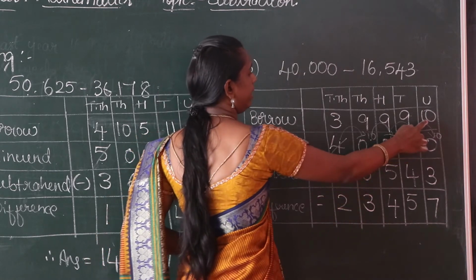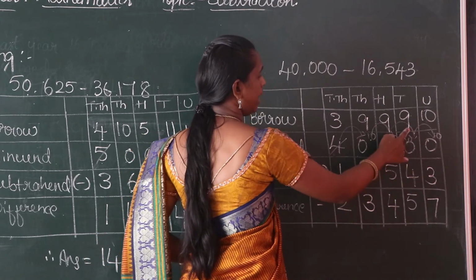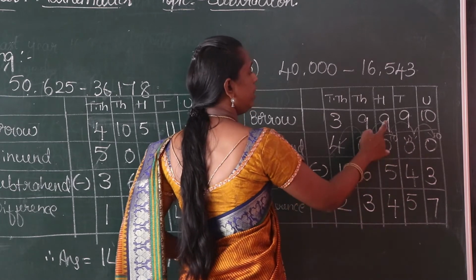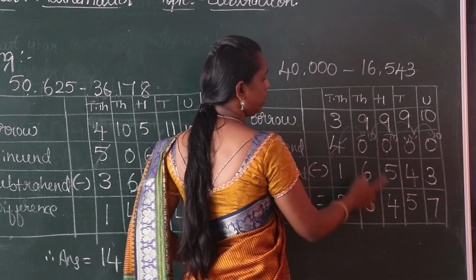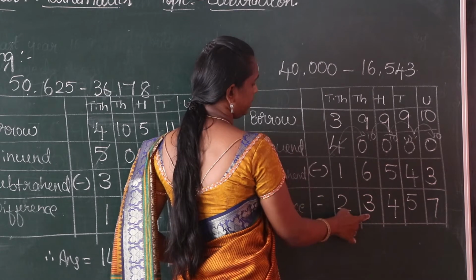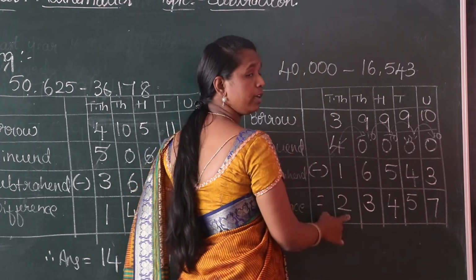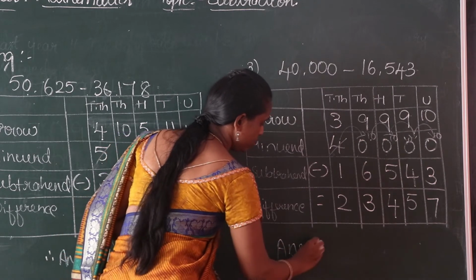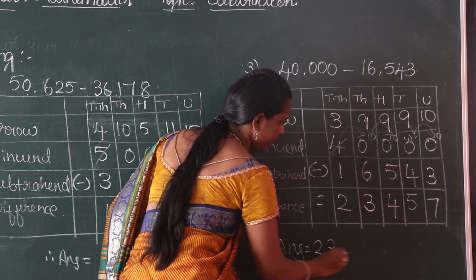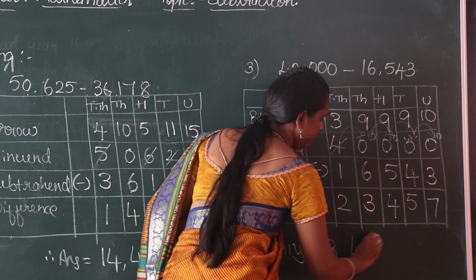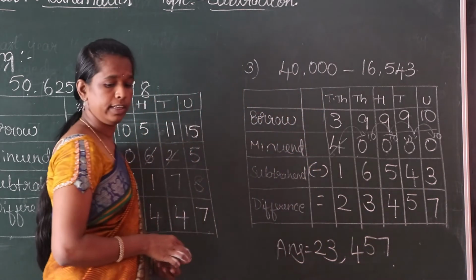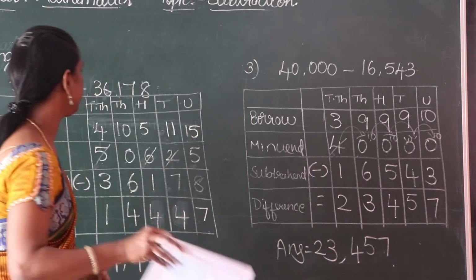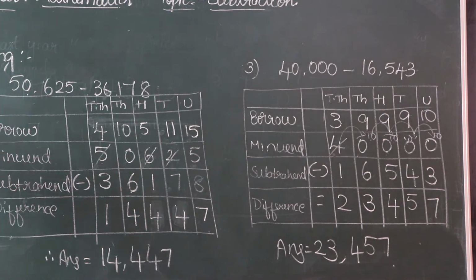Once again, 10 minus 3, 7. 9 minus 4, 5. 9 minus 5, 4. 9 minus 6, 3. 3 minus 1, 2. Okay, children, the answer is 23,457. Next sum is fourth one.